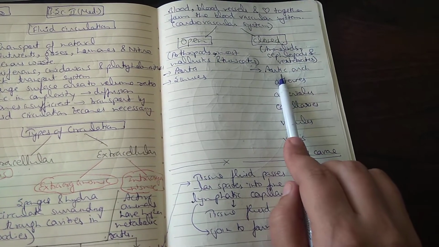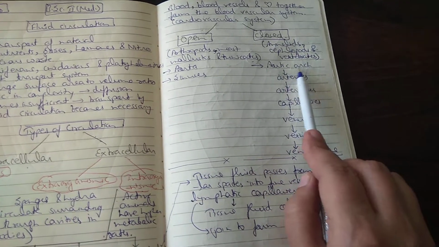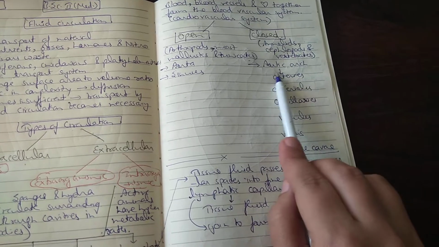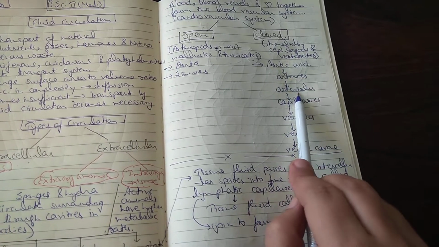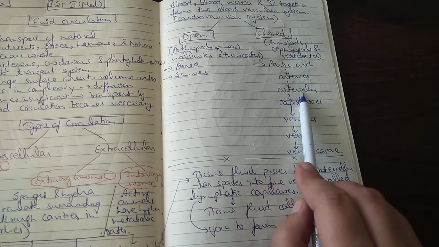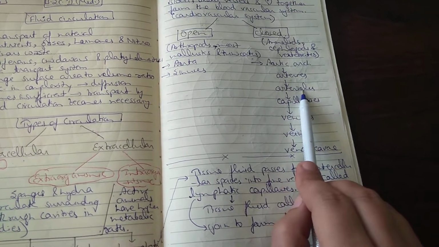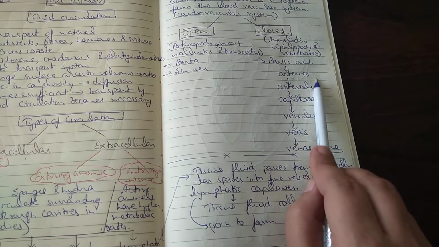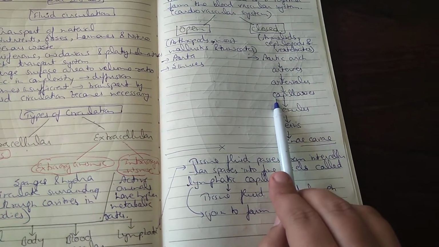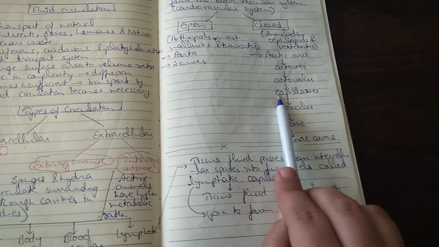Basically, in the closed circulatory system, there is an aortic arch from which small vessels arise, which are referred to as arteries. These arteries are further divided into still finer vessels called arterioles. These arteries and arterioles have thick walls. Then they again form small blood vessels which are referred to as capillaries.